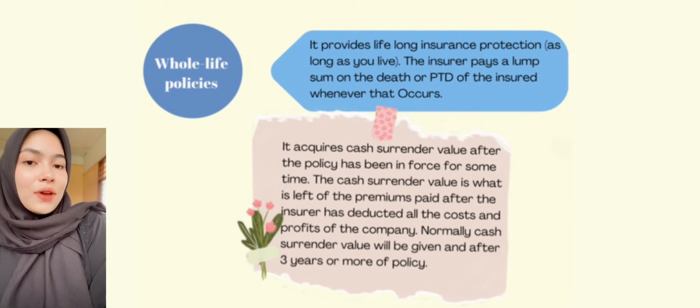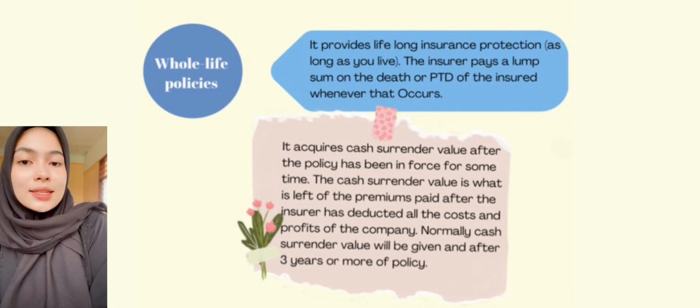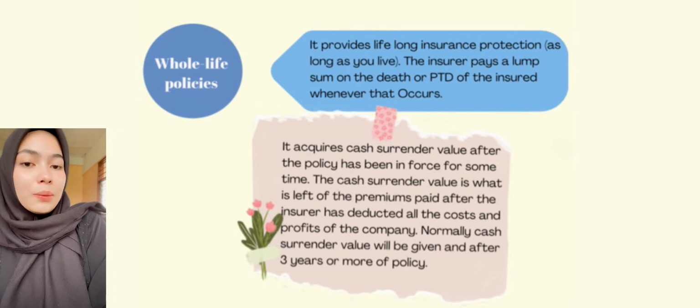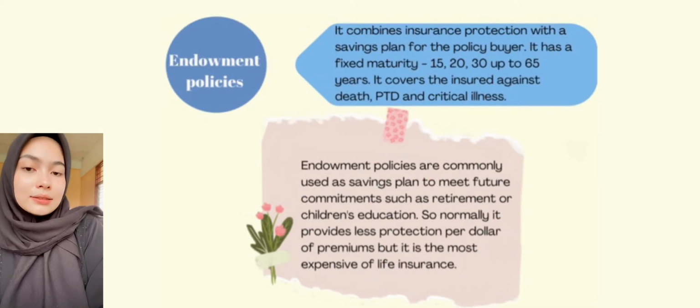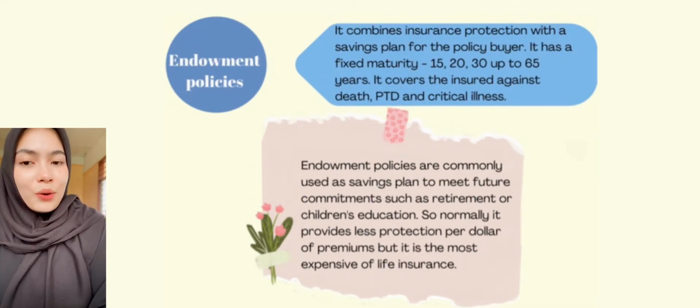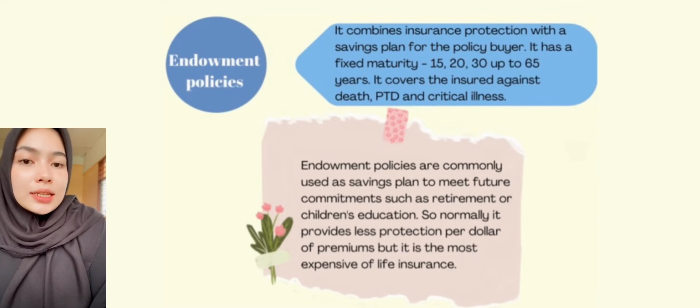The cash surrender value is what is left of the premiums paid after the insurer has deducted all the costs and profits of the company. Normally, cash surrender value will be given after 3 years or more of the policy. Lastly, endowment policies. It combines insurance protection with a saving plan for the policy buyer. It has a fixed maturity, from 15, 20, up to 65 years.